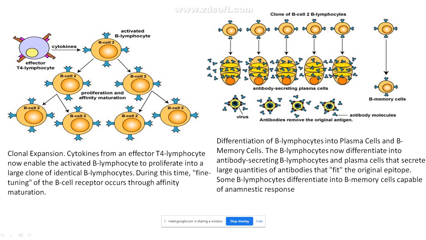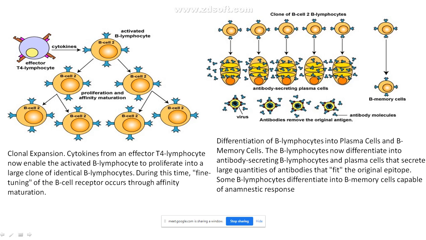Now what happens? There should be a clonal expansion. One B cell receptor cannot go and attack the n number of antigens which have entered your body. If there are 100 viruses, there should be more antibodies, not just 100 but more, so that the body can build its army against our enemy and fight against it. That step wherein it is going to expand is called clonal expansion.